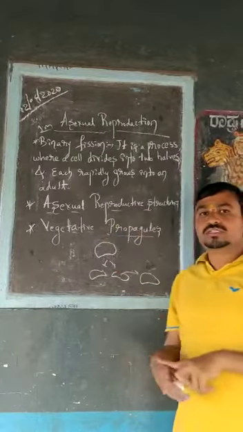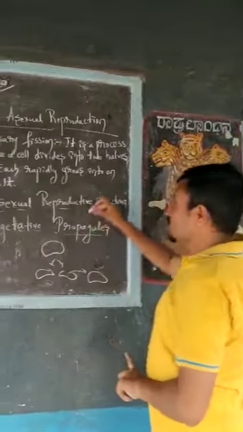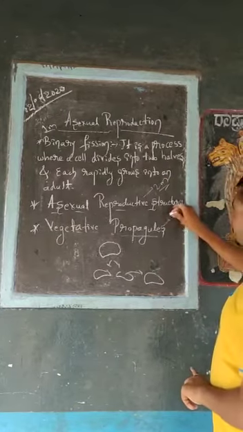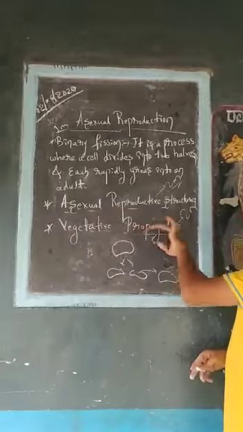Okay, students, give your attention. Now I am going to tell you a very important concept. Asexual reproductive structures is a 2 marks question, and vegetative propagules is also a 2 marks question. Now let us discuss asexual reproductive structures.